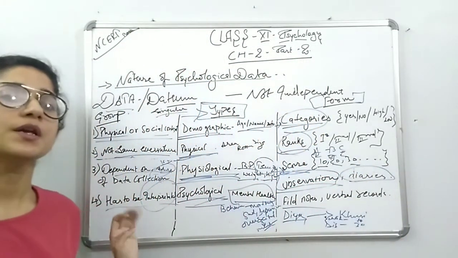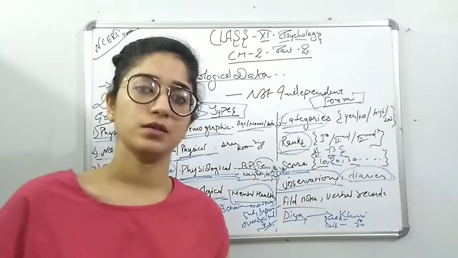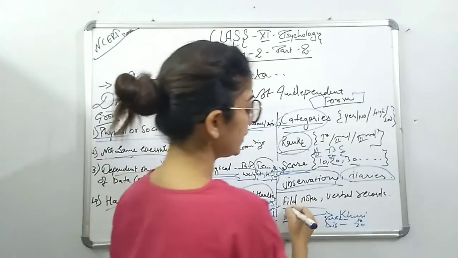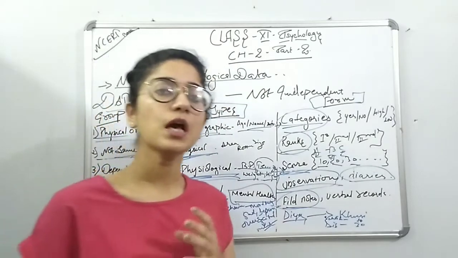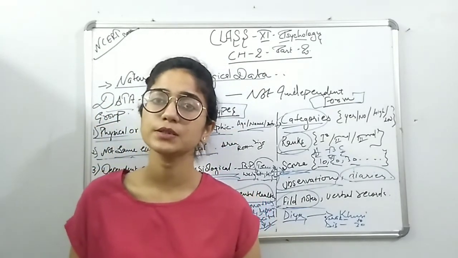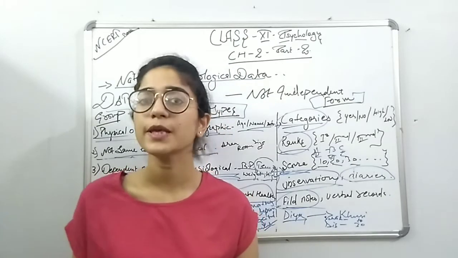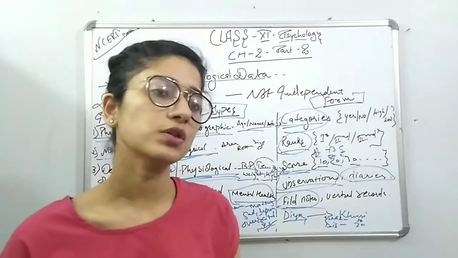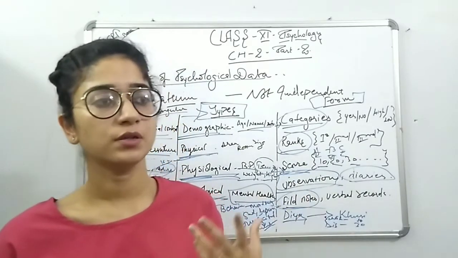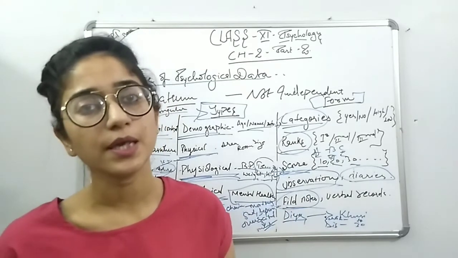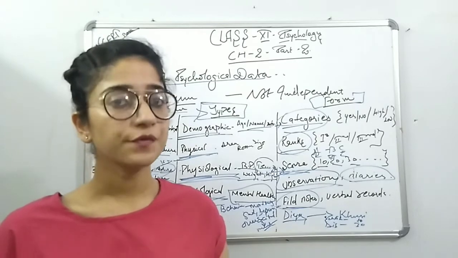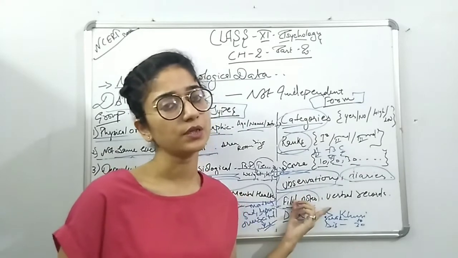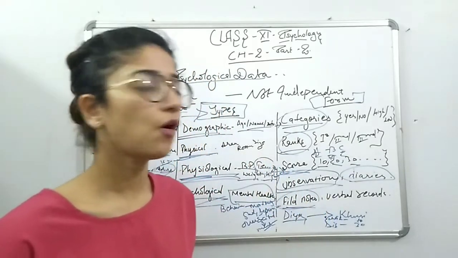Diaries are something in which data collection is done, or we write notes on the basis of the observation. Then field notes mean noting down or observing a person's behavior in a natural condition. Like you are playing in a playground and I come as an observer, observing the whole class, seeing who is more attentive in playing, who is less attentive, who finds a particular game difficult. All those field notes I record in my diary. That is related to the form of observation.